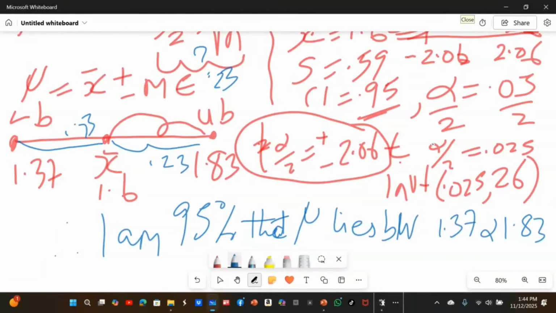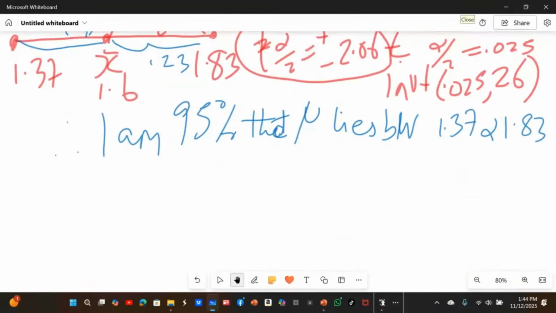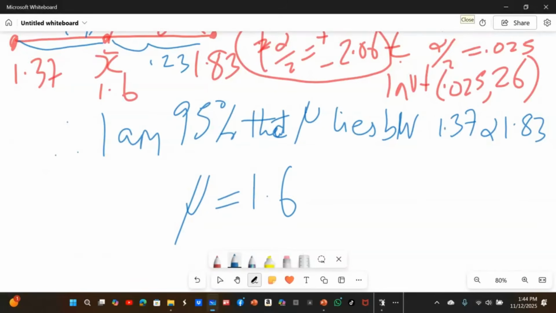Another way you can write it is this way. You can say that mu, the population mean, is equal to the sample mean, 1.6, plus or minus the margin of error, 0.23.